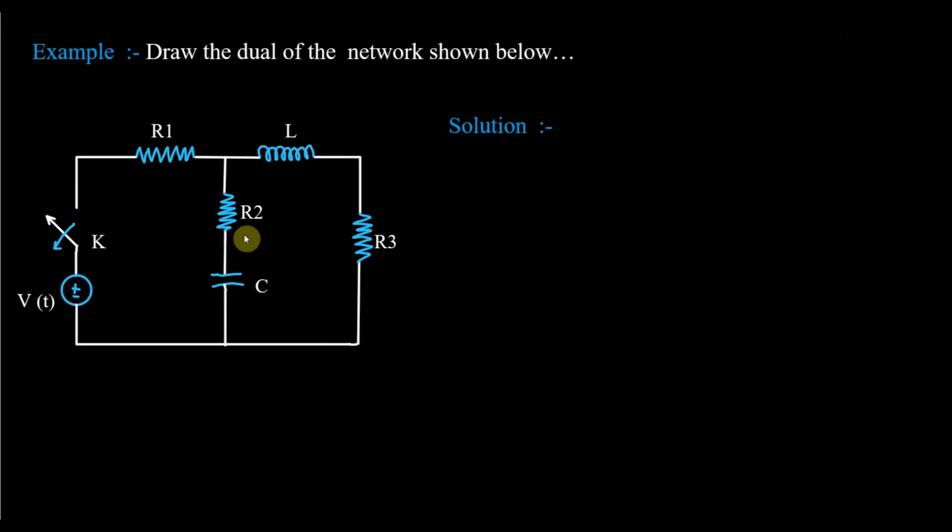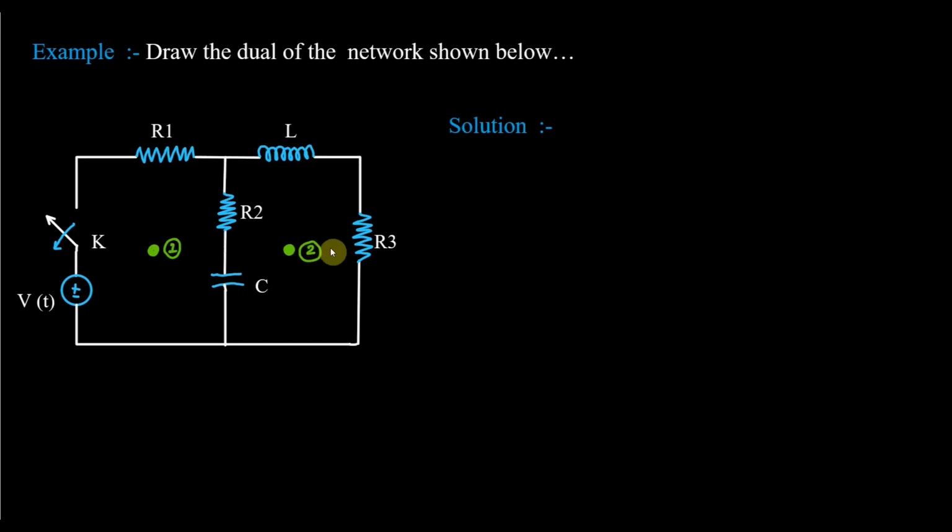So in the solution, what is the first step? When a network is given and you have to draw its dual, first you identify how many meshes there are. If I just see, there are 2 meshes. So this is the first mesh, I will mark a dot there and give the name. So this will be mesh 1, and I have placed one dot. The dot represents your node. This will be the second mesh. So I will again place one dot here and write the second one.